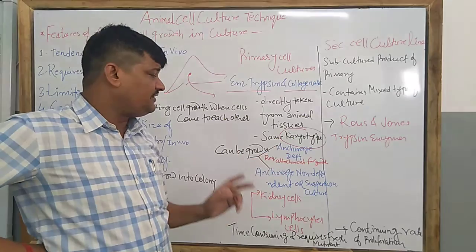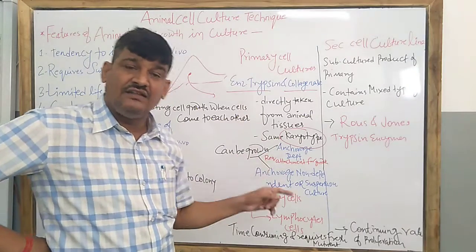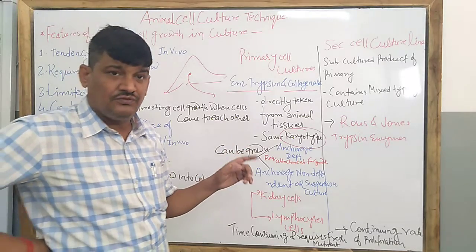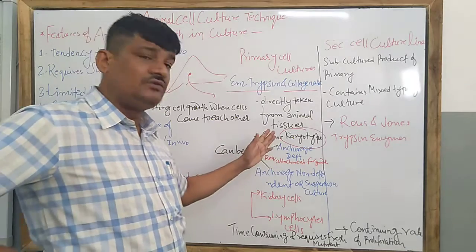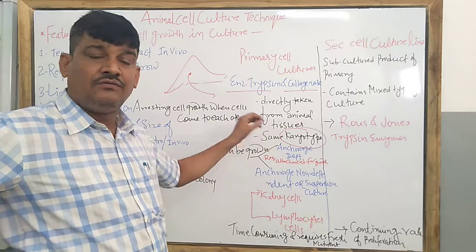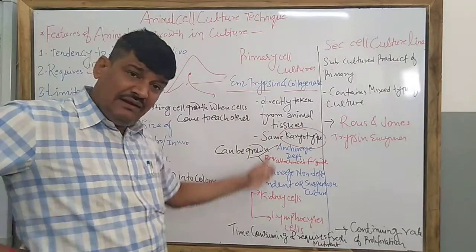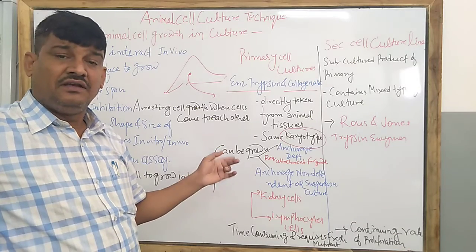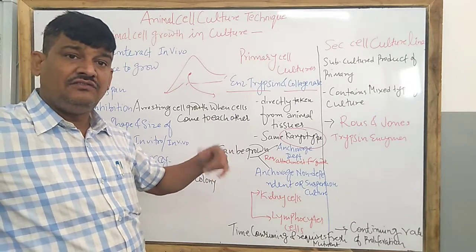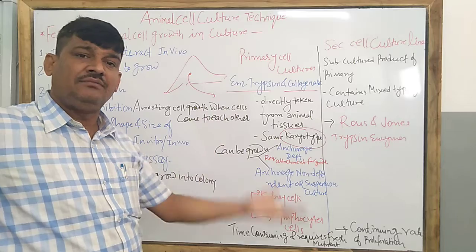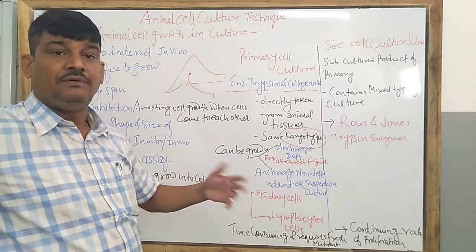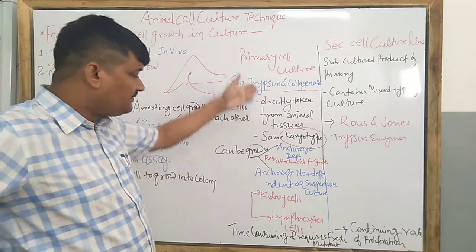But in anchorage dependent culture, if you are taking liver cells or kidney cells, they require an attachment for their own growth. Next, this is a time-taking process and each repetition requires replacement of the nutrient medium repeatedly. So this is the primary culture.